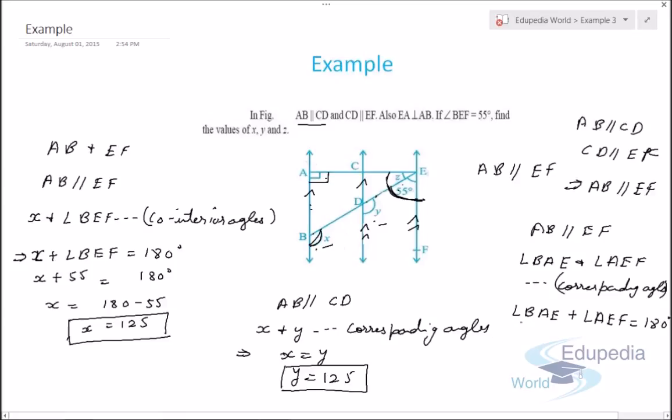Now angle BAE will be equal to 90, it's given, and angle AEF will be Z plus 55. So 90 plus Z plus 55 equals 180 degrees. So 90 plus 55 is 145, plus Z equals 180. So Z is 180 minus 145. So Z is equal to 35 degrees. So this is how we can find the value of Z.